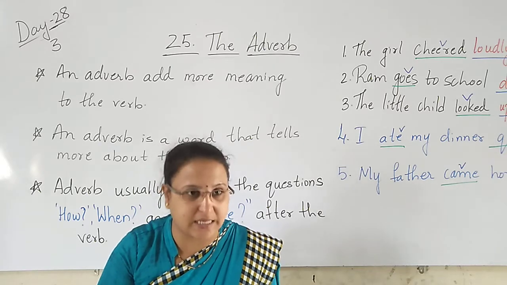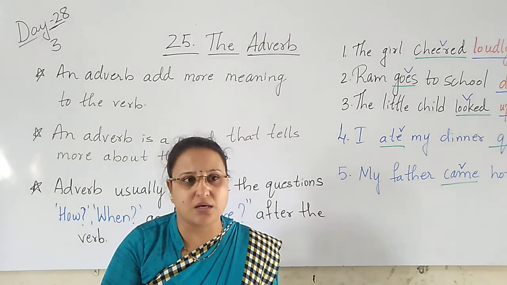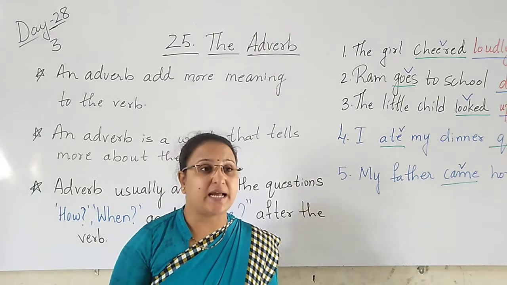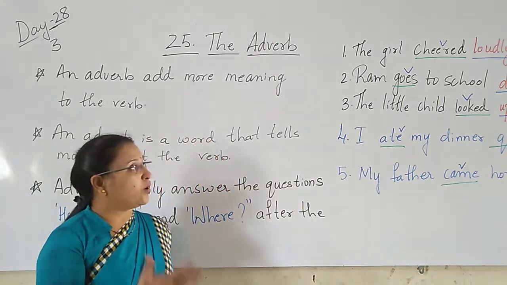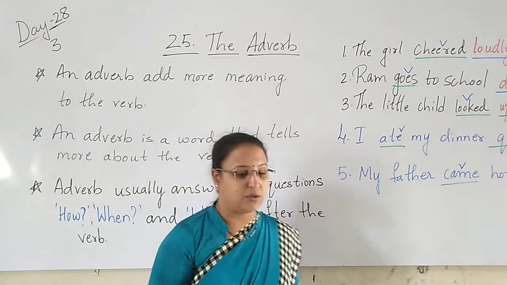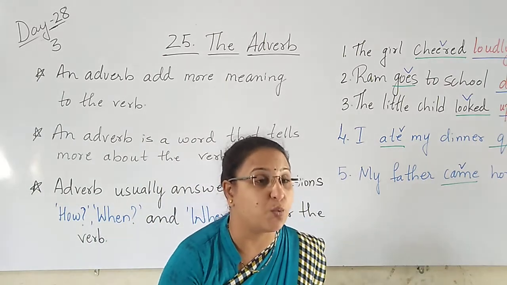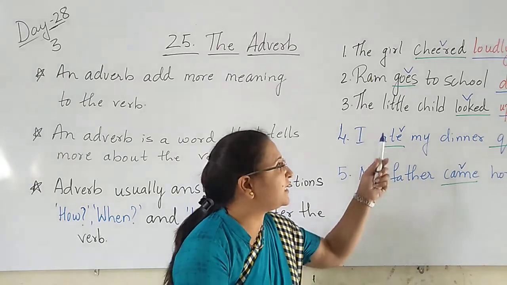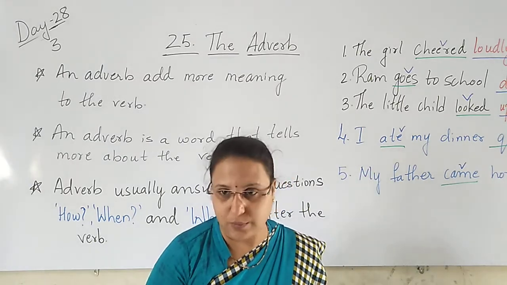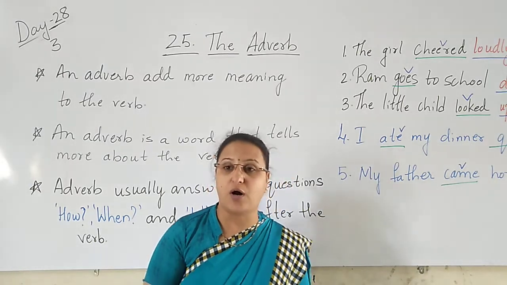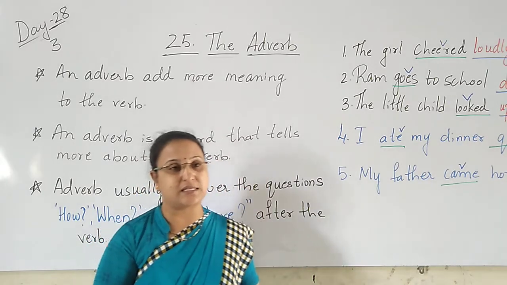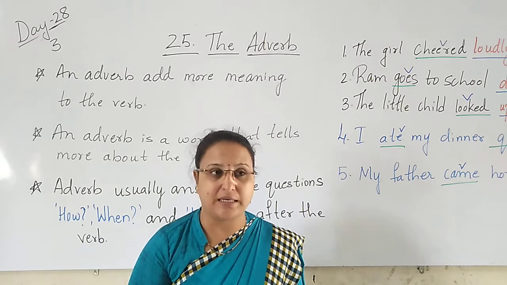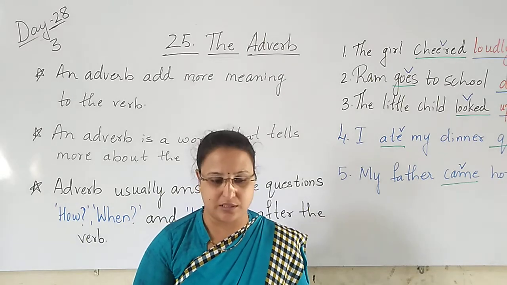Honest, honestly. Strong, strongly. Like this way, we add ly to the words which are adjectives, and we form them as adverbs, children.